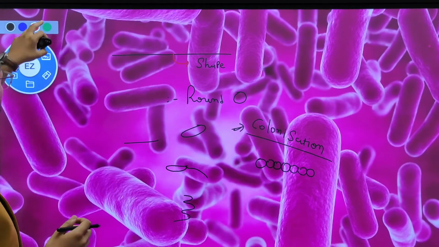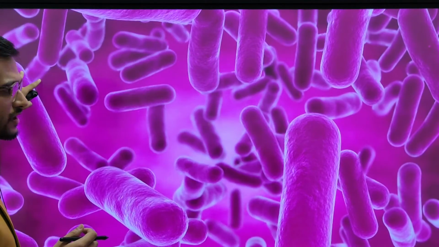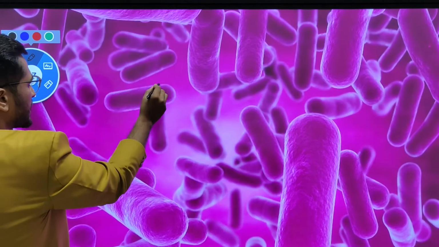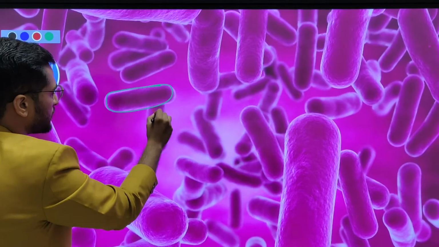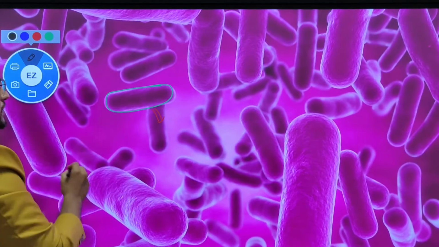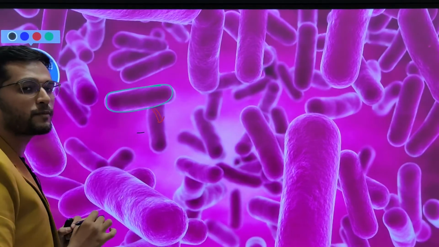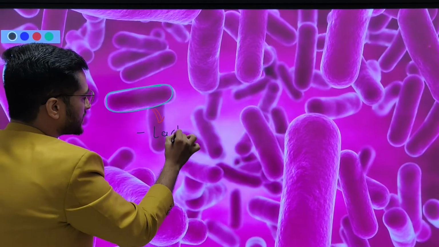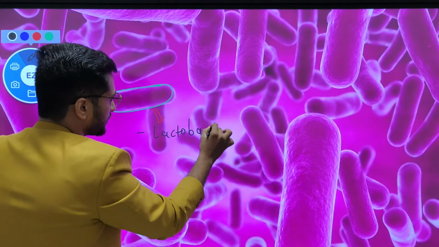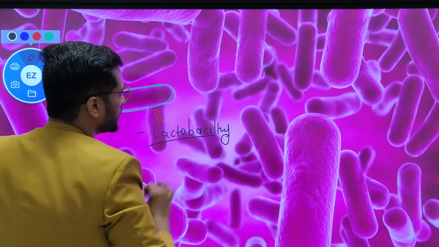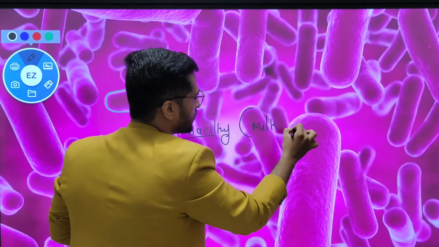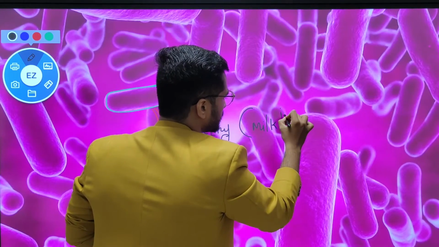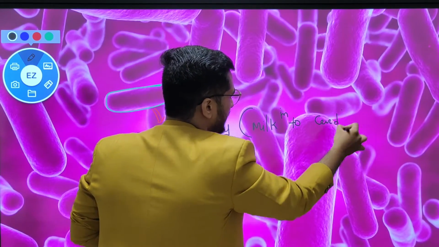Now let us look at this figure. This is a figure of bacilli bacteria, which are rod-shaped bacteria, also known as bacillus bacteria. An example of bacilli is the lactobacillus. The lactobacillus bacteria is responsible for converting milk into curd.